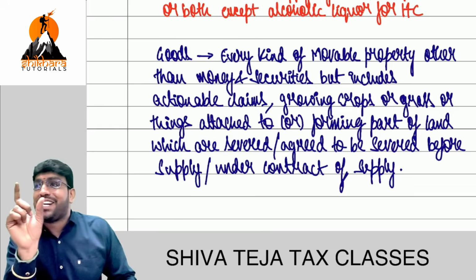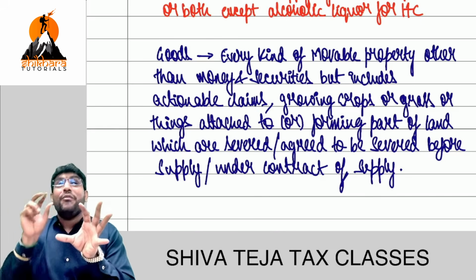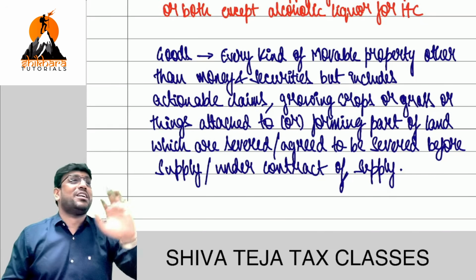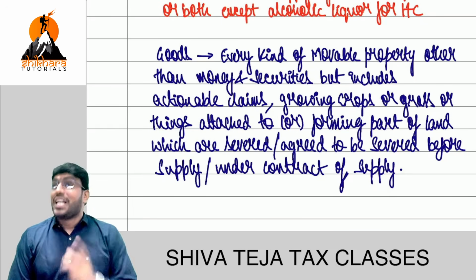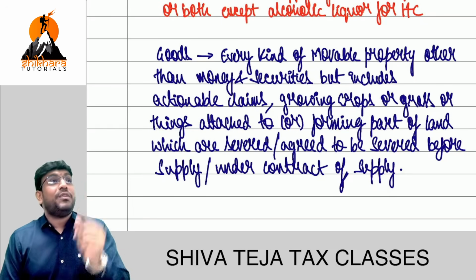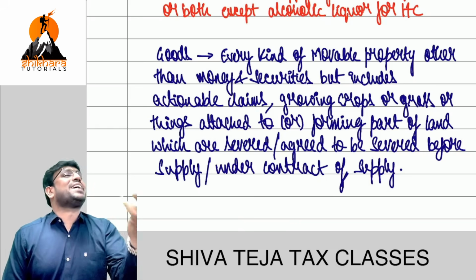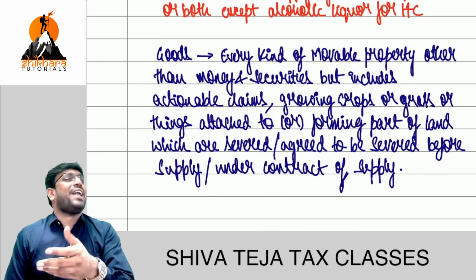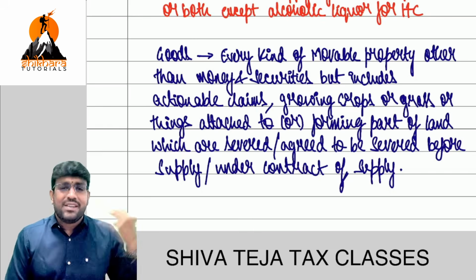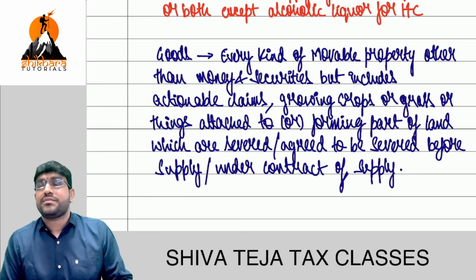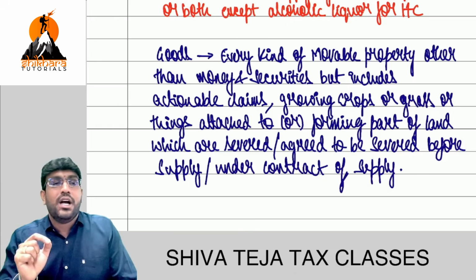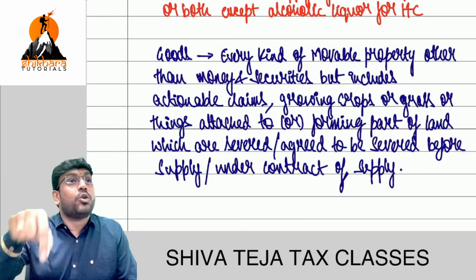How did that word come, actionable claim? A claim which can be actioned in the court of law is called an actionable claim. If it is a secured debt, why will you go to court of law? Imagine I already have the property of Aditya. Why will I go to court? I will sell the property and recover the money. You write like this: unsecured debt which can be enforced in the court of law.